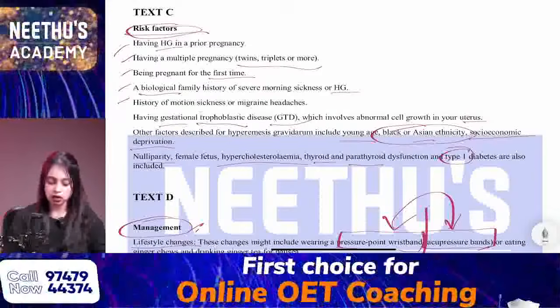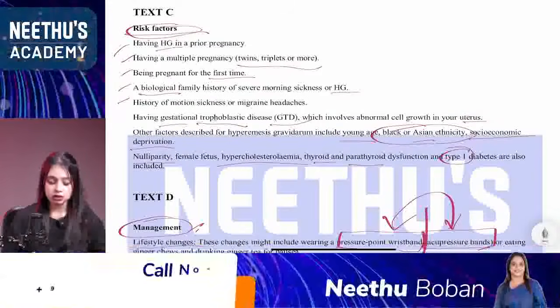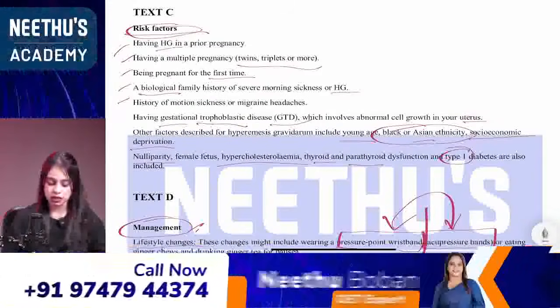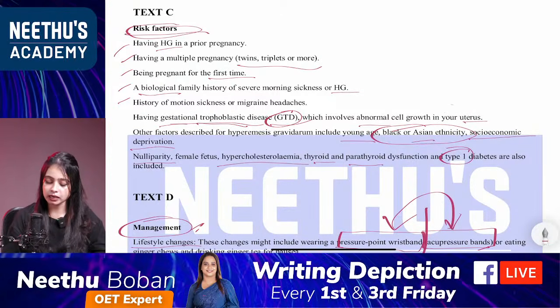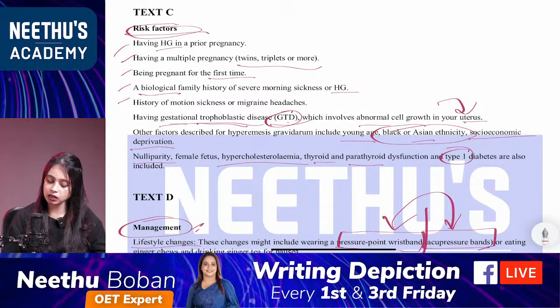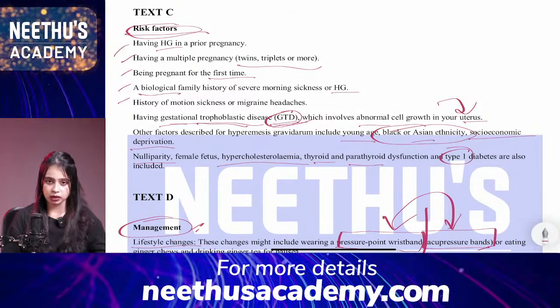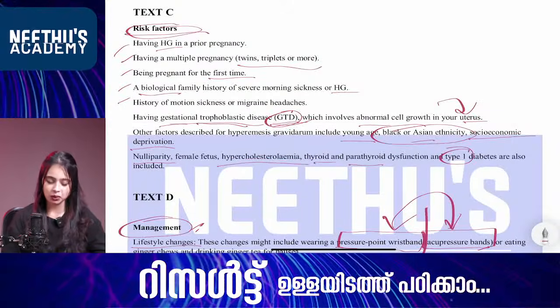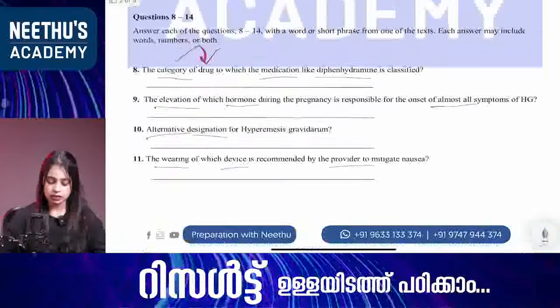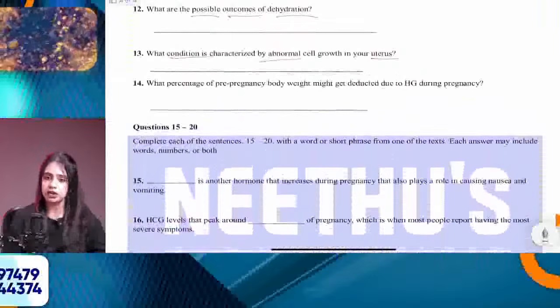Having gestational trophoblastic disease or GTD, which involves abnormal cell growth in your uterus. So, the answer is either you can write GTD or you can write gestational trophoblastic disease. Both are correct. Okay. Then next one, 14th one.